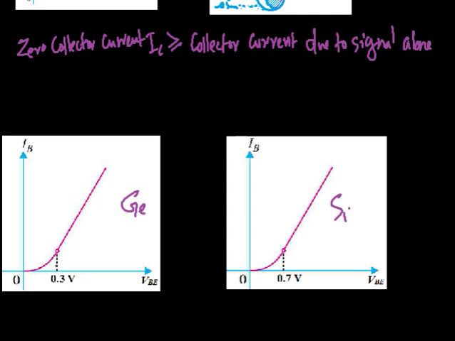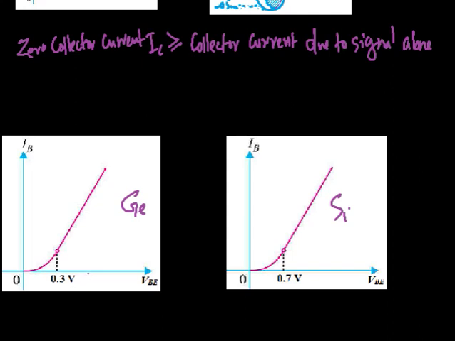Then we know that the base emitter junction is no longer properly biased, because that is the potential barrier of the PN junctions for germanium and silicon. So if the base emitter voltage is less than the potential barrier of the PN junction, then the base emitter junction will not be forward biased, the base current will be less, so the output current will be less.